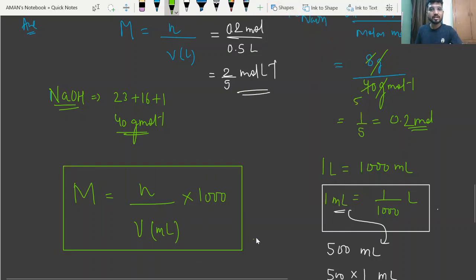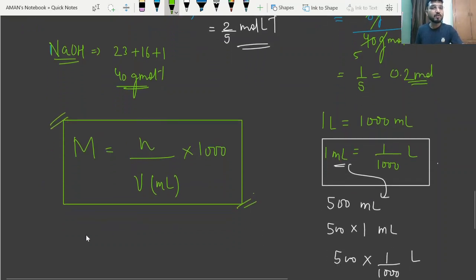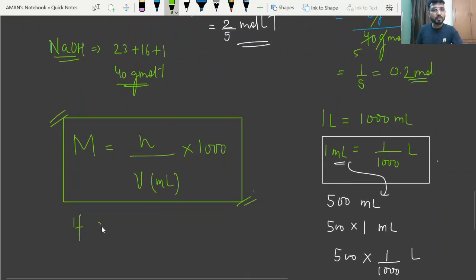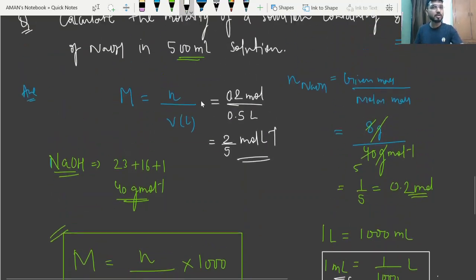So you can just learn this other formula, right? Use this formula, beta, directly if volume is given in ml. So if volume is given to you in ml, you can directly use this formula. There is no need to interconvert the units, okay? It means we can also solve the same question by using this formula.